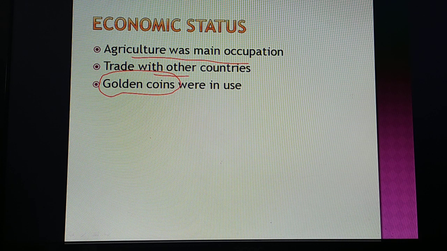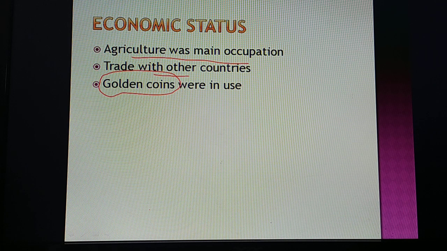Rice, maize, sugarcane and cotton were the major crops. Kings of Vijayanagara encouraged agriculture through building tanks and wells. This shows how much importance they were giving to agriculture. They had trade links with other international countries. Rice, cotton, clothes, iron, diamonds, sugar, musk, sandal and spices were exported. Horses, silk clothes and velvet clothes were imported.